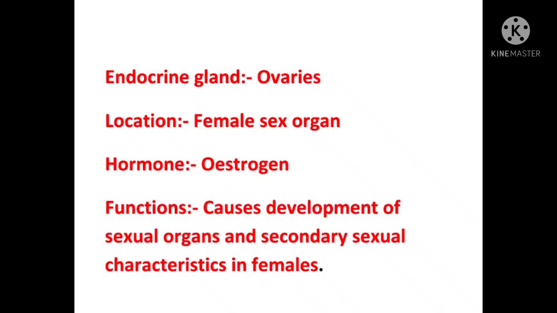Now the secondary sexual characteristics in females are enlargement of the breasts, erection of the nipples, growth of body hair and pubic hair, and widening of the hips. Even the voice changes a little bit. So these are the secondary sexual characteristics in the female, which are brought about by the release of the hormone estrogen.